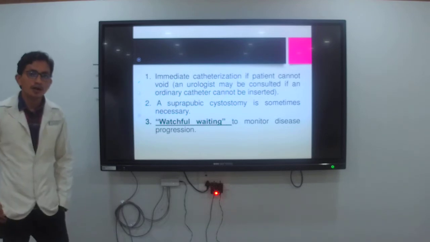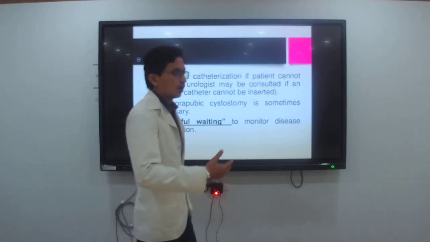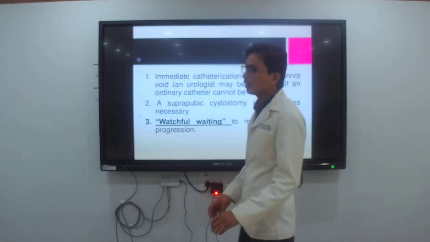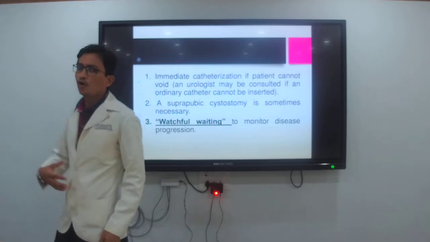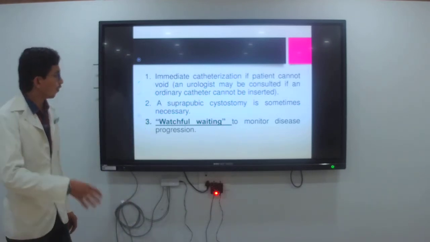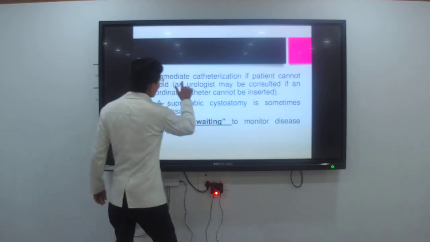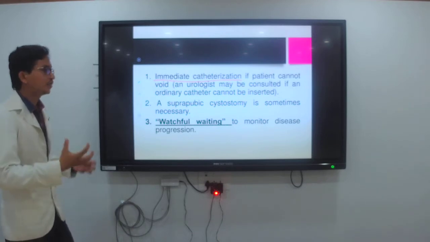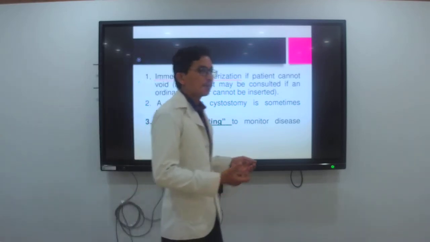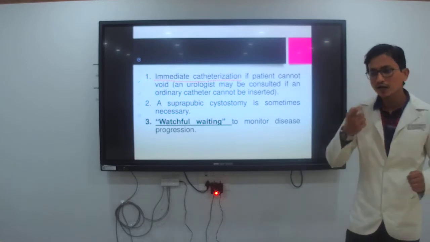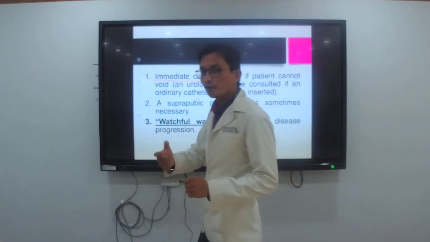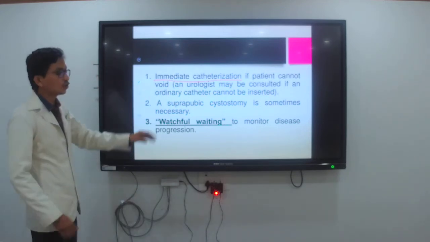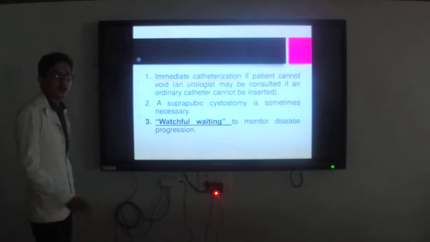Means if the patient has a severe problem passing urine, and after giving medication the pain is not decreasing or urine is not passing properly, you put in an immediate catheter. After catheterization, the urine present in the bladder passes through the catheter and the client may get relief from the abdomen pain. You put the catheter through the urethra to pass the urine properly.